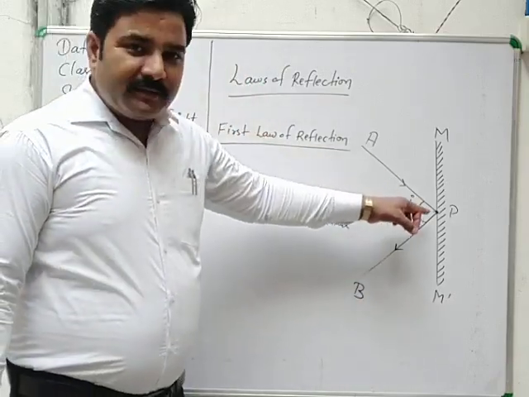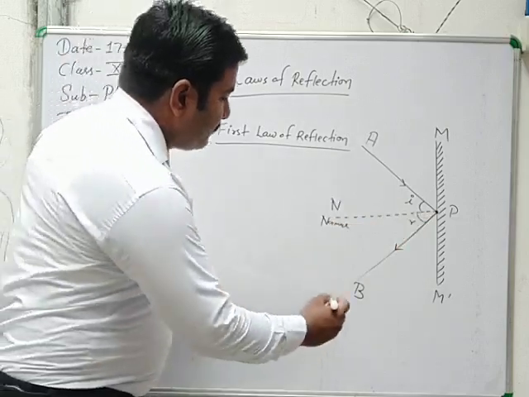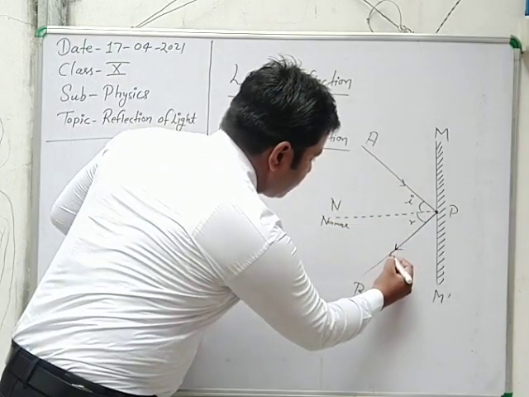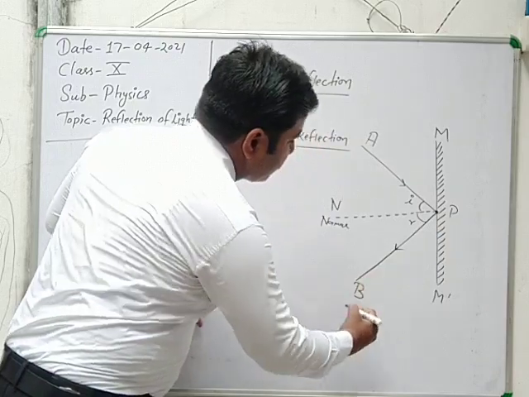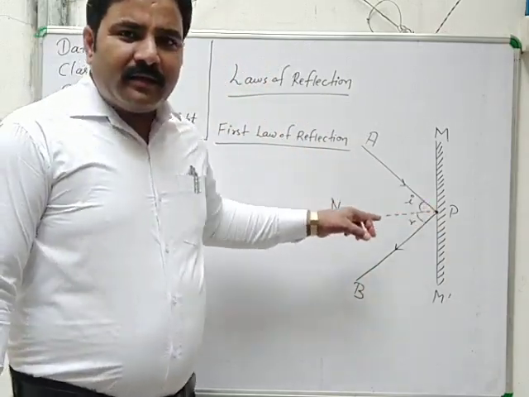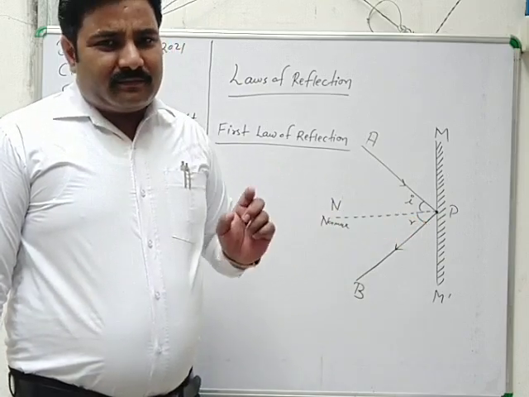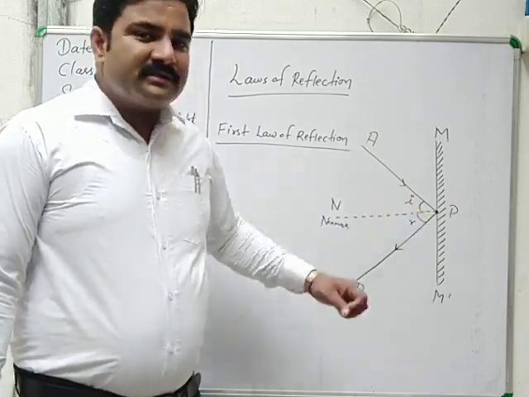The incident ray AP, the reflected ray PB, and the normal all lie in the same plane, and the normal is at the point of incidence.